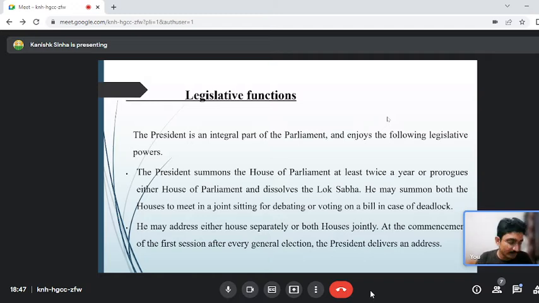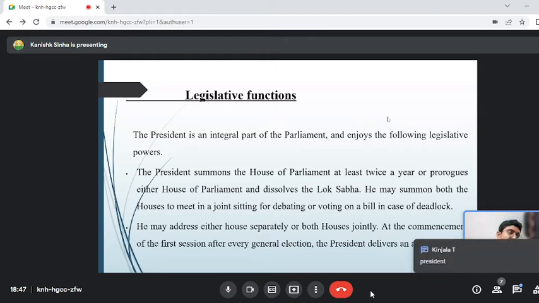Who will preside over the joint session of both Houses of Parliament? Anyone? Utsav, Ankit, Ashita. Who will preside over the joint session? No, not the President.